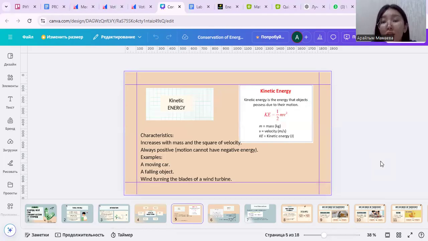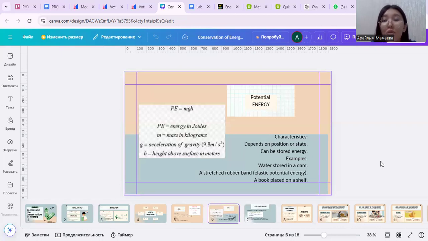Kinetic energy is the energy that objects possess due to their motion. The formula is kinetic energy equals 1/2 m v squared, where m is mass, v is velocity, and KE is kinetic energy. A key characteristic is that it increases with mass and the square of velocity. It is always positive; motion cannot have a negative energy. Examples: a moving car, a falling object, wind turning the blades of a turbine.